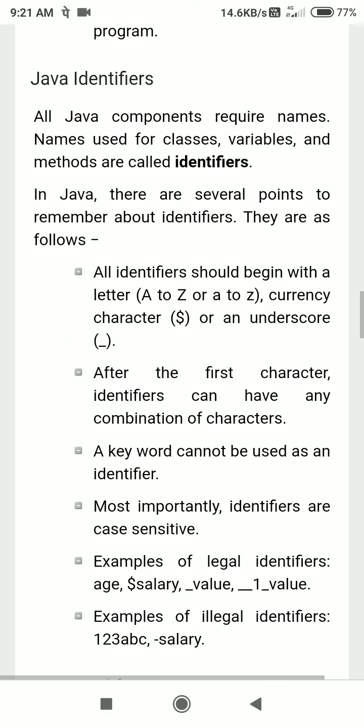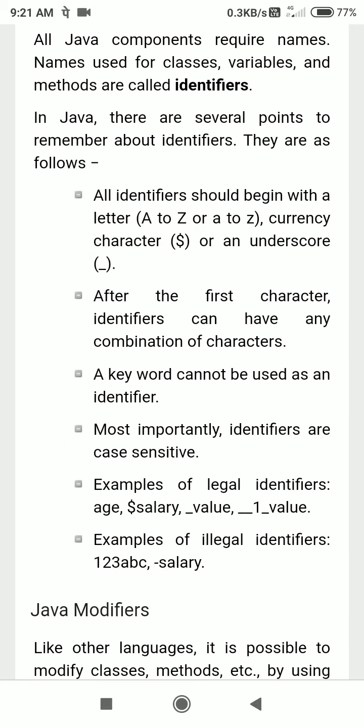Java identifier. All identifiers should begin with a letter. Identifier means the name of the variable. You have created variables in C language, you have created variables in Python, so it's a basic thing you already know. All identifiers should begin with a letter A to Z or small a to z, a currency character like dollar, or an underscore.